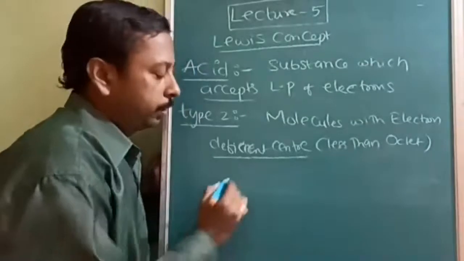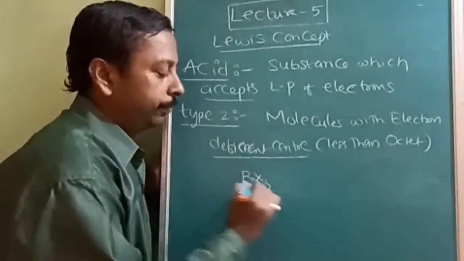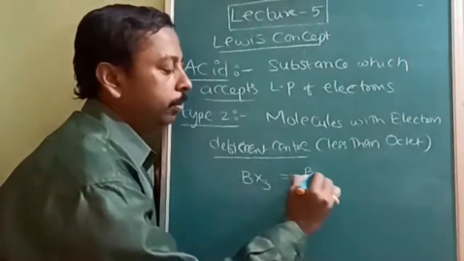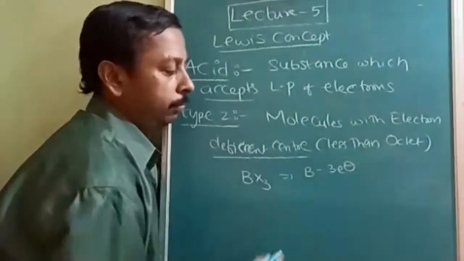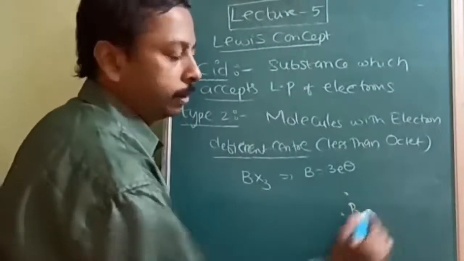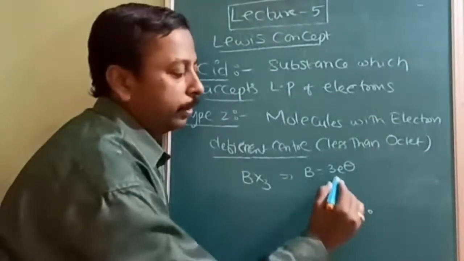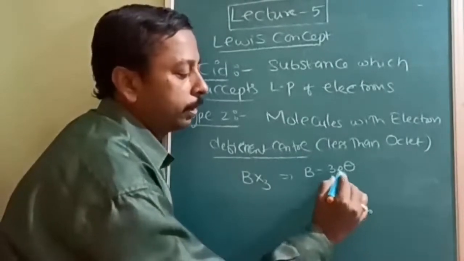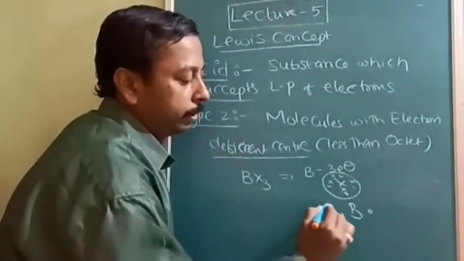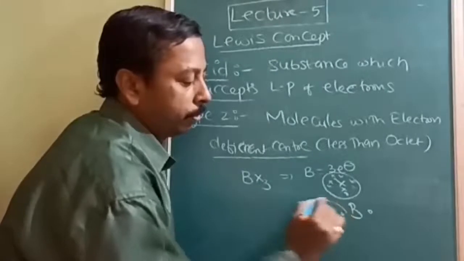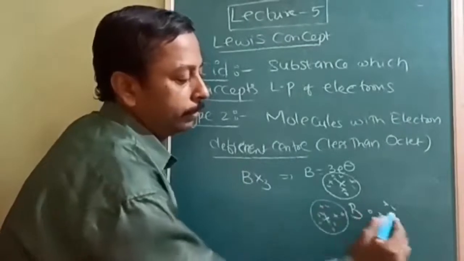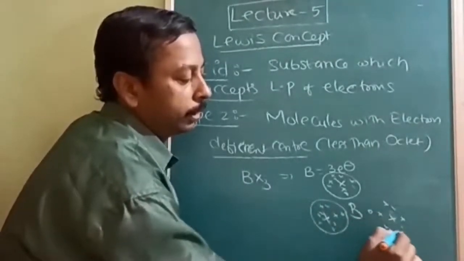Let us take the example of BX3. In BX3, boron has 3 electrons. Let me draw the diagram, then it will be easy. This is boron with 3 electrons. When it shares one electron with each halogen, then how many electrons does it still need?